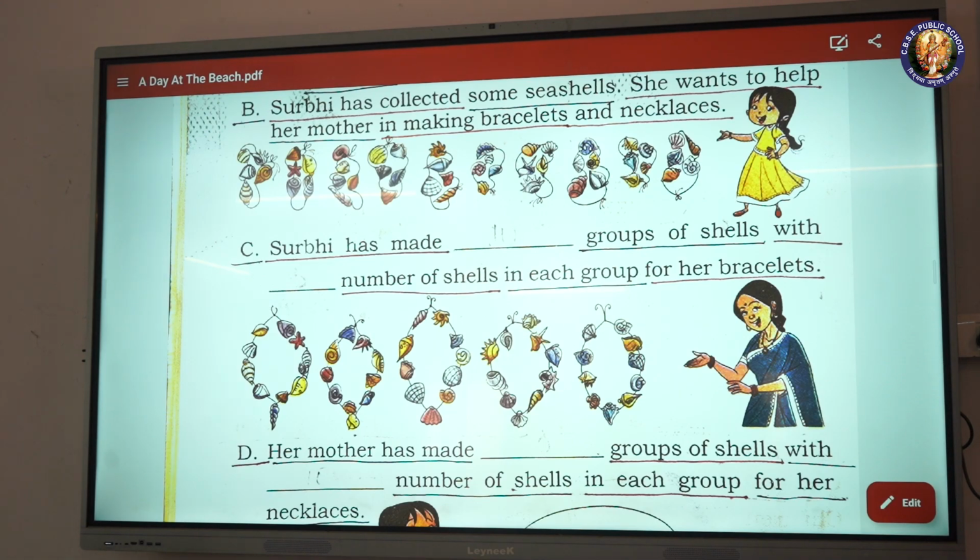D. Her mother has made blank group of cells with blank number of cells in each group for her necklaces.